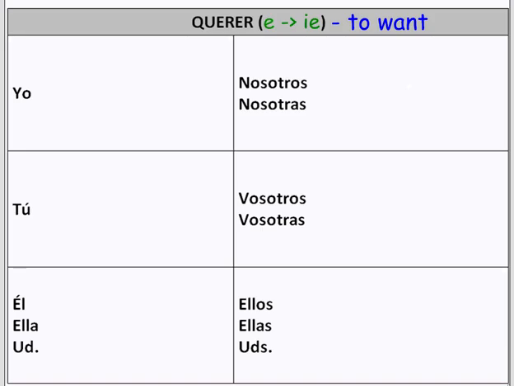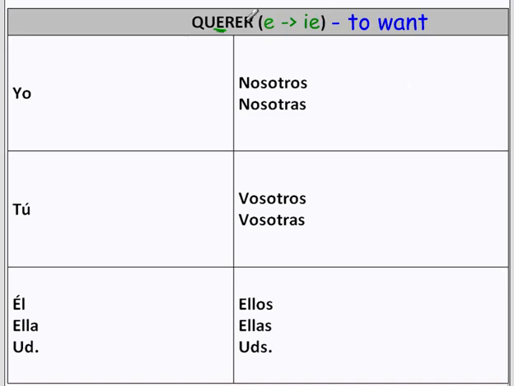Querer, meaning to want, is actually what we call a stem-changing verb. We have in the parentheses here that the type of stem-changing verb is that the E goes to an IE. What that means is, if you go to the second to last vowel, in this case the second to last E, that E changes to an IE.